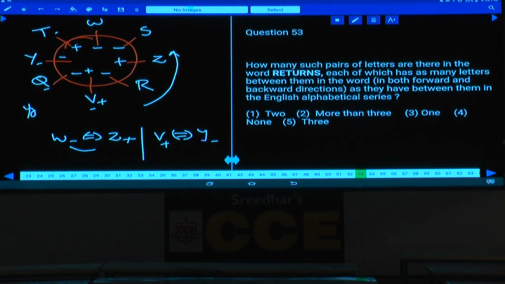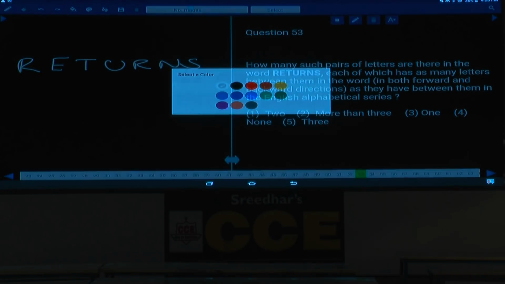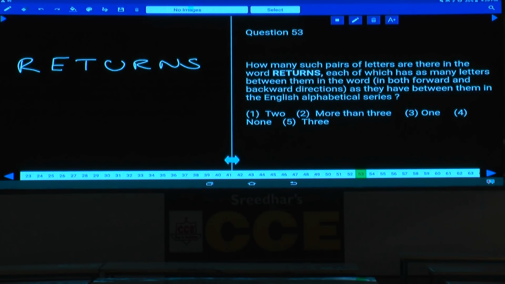Then 53. Now in this question number 53, how many such pairs of letters are there in the word RETURNS? R-E-T-U-R-N-S. Each of which has as many letters between them in the word as they have between them in the English alphabet. R-S-T, this is one. The next one is R-S-T-U, this is the second. And the third one, T and U, this is the third, isn't it? Then R-S-T, R-S-T-U, and so on. Then what is the other thing here? If you check out here, R-S-T, there is one more in the reverse order. And so how many are there?